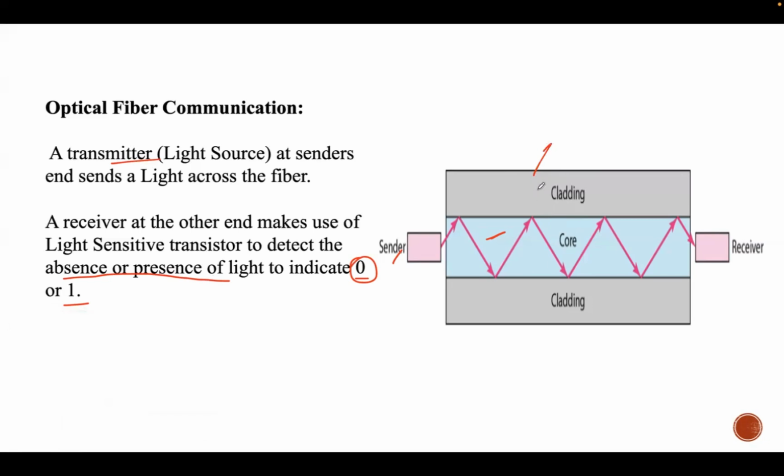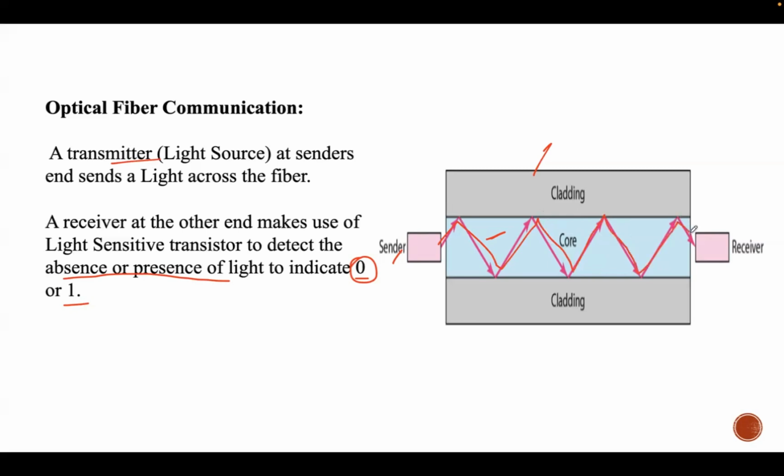The gray area surrounds the core and it has a lower refractive index than the core, which causes total internal reflection, keeping the complete light trapped inside the core itself. So these are light rays.